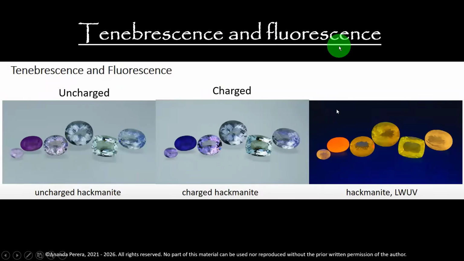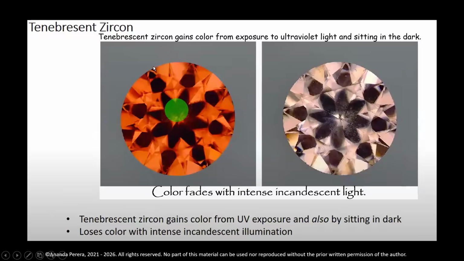Tenebrescence and fluorescence are a little different. Uncharged hackmanite is here. Charged with light, it becomes a darker stone. Under long wave ultraviolet, it gives a reddish yellow color. Hackmanite is very famous for this.